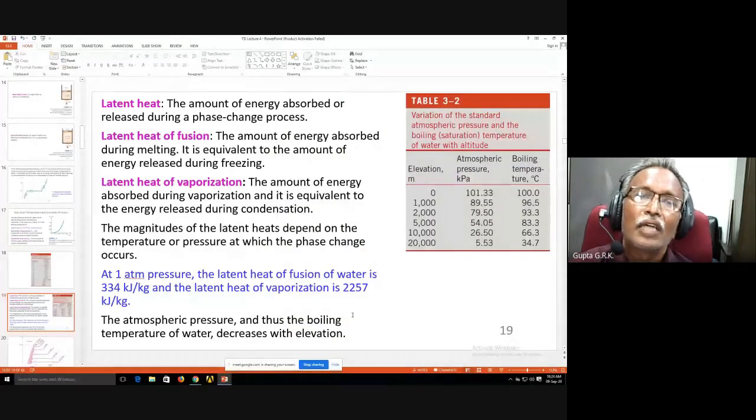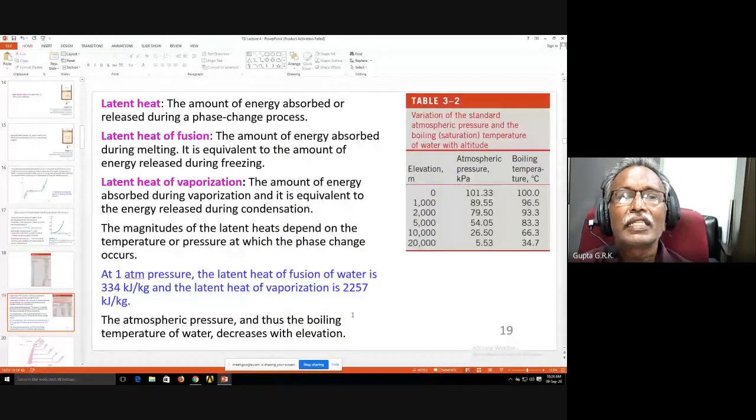And then I was talking about latent heat. Latent heat is the amount of energy absorbed or released during a phase change process. Latent heat of fusion is also called latent heat of melting. The amount of energy absorbed during melting is equivalent to the amount of energy released during freezing. When it is frozen, the energy is released.